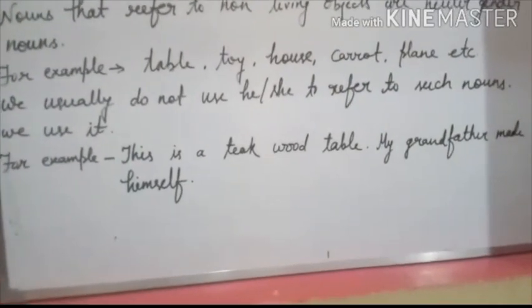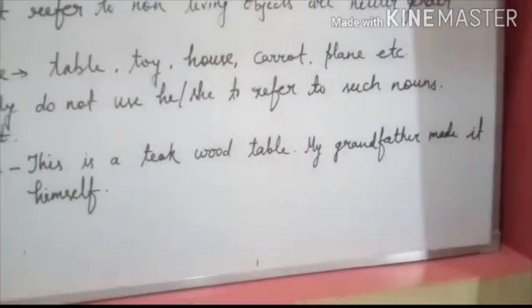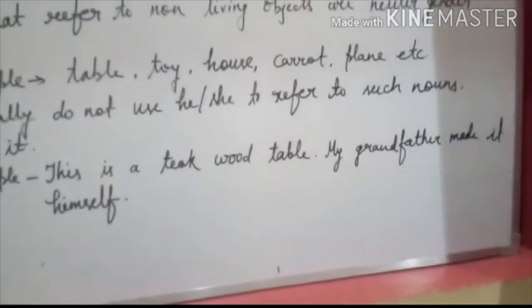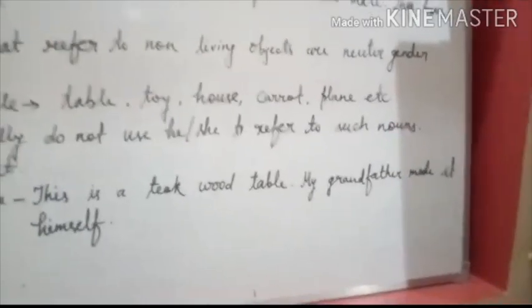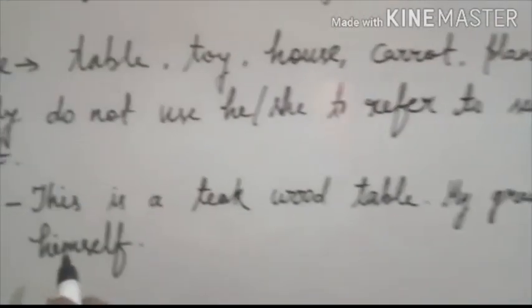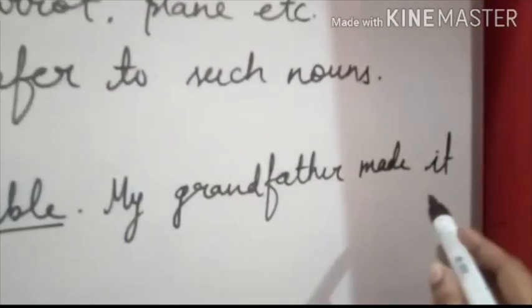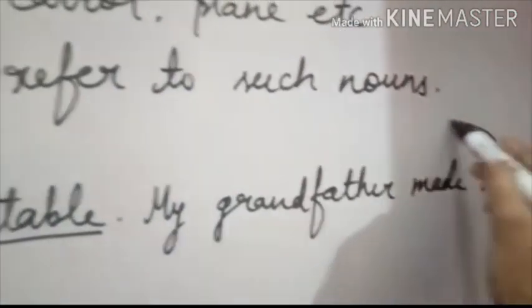For example, this is a teak wood table. My grandfather made it himself. Now table is a neuter gender noun, so we use it. I mark it. This is a teak wood table. Here table is a neuter gender noun and my grandfather made it. It is used for table.